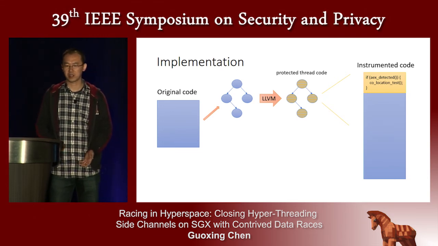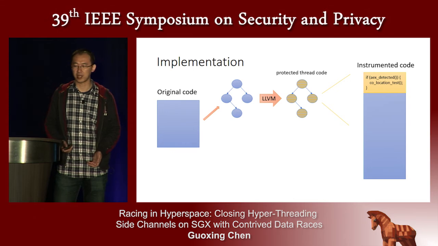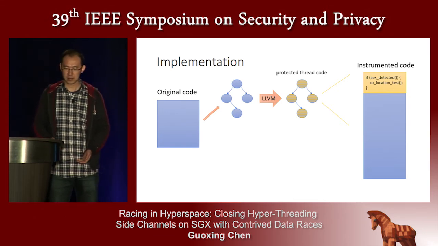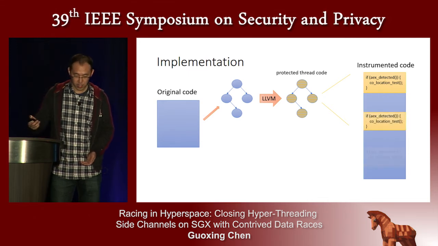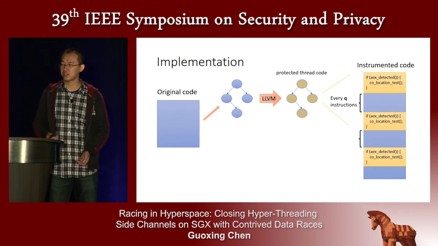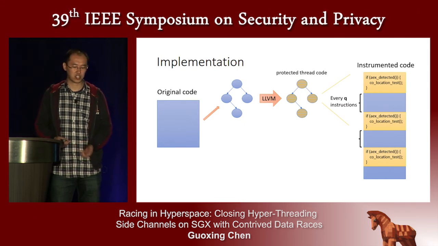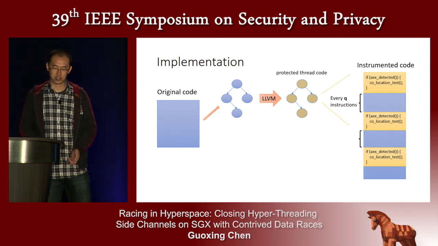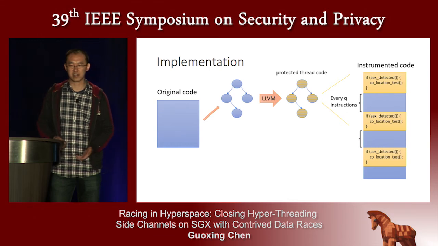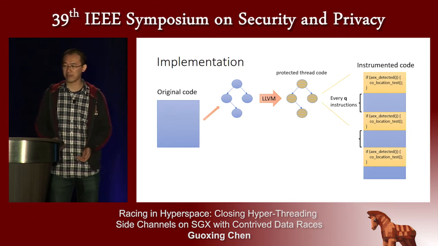However, if the block is very large, one detection may not be enough. So we will insert extra AEX detection code every Q instructions within that basic block. Here, Q is a parameter such that between two AEX detections, there will be at most Q instructions. Basically, smaller Q means more frequent AEX detection and leaves a smaller attack window for the attacker.